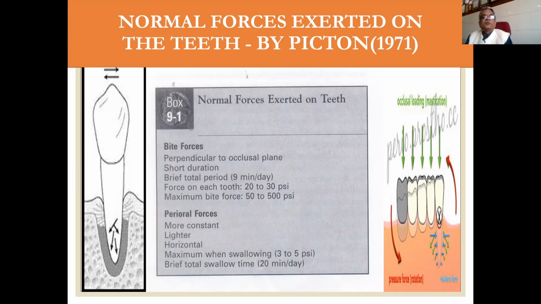Perioral forces are more constant, but they are lighter, and they are horizontal, so they are more harmful. And maximum when swallowing, it is 3 to 5 per square inch, and total swallowing time is 20 minutes a day, as I told you earlier.